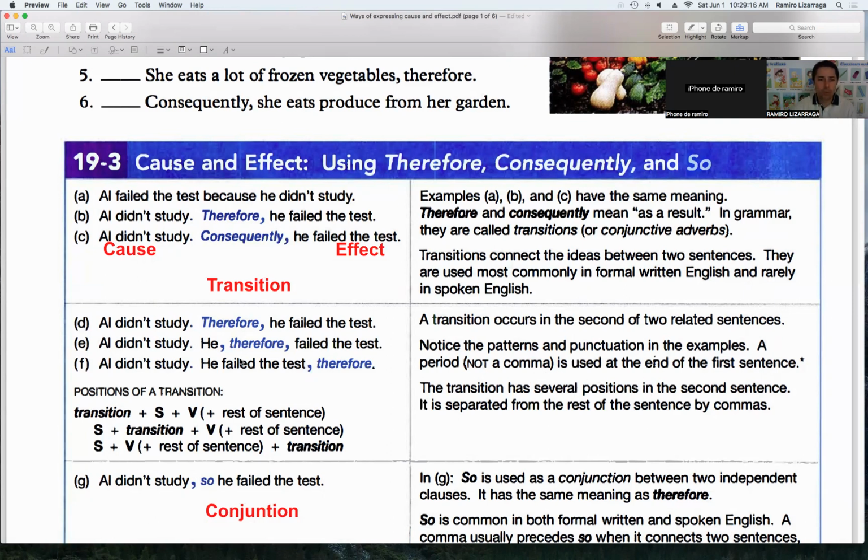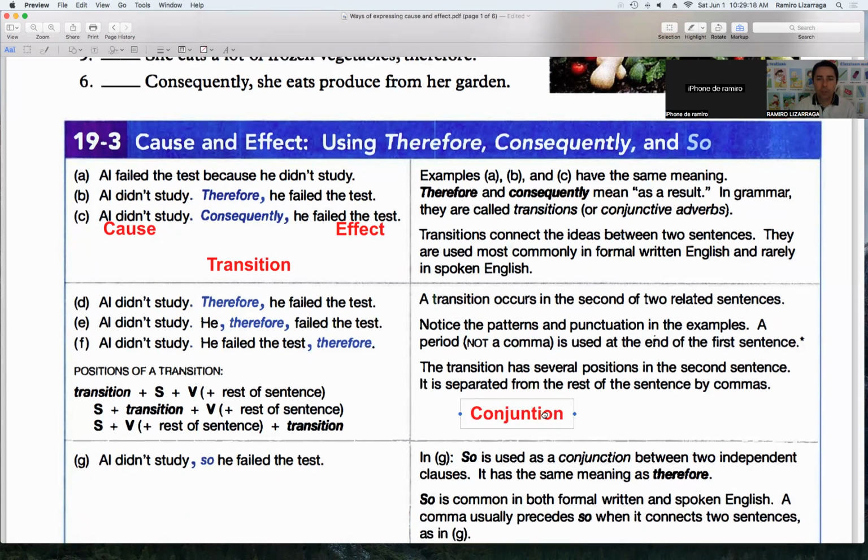But with these three words, you're going to express cause and effect, remember.